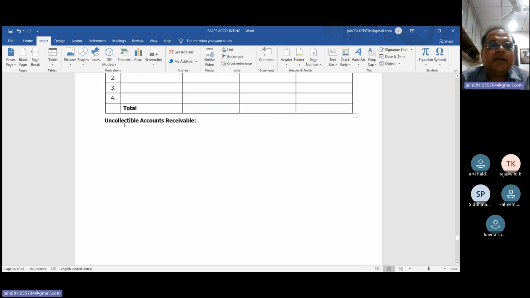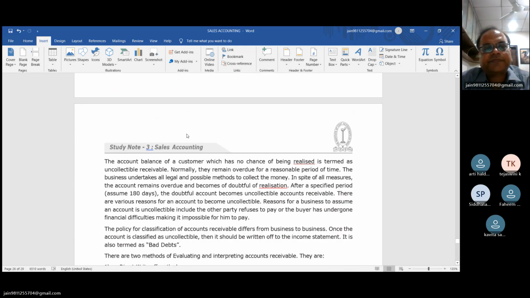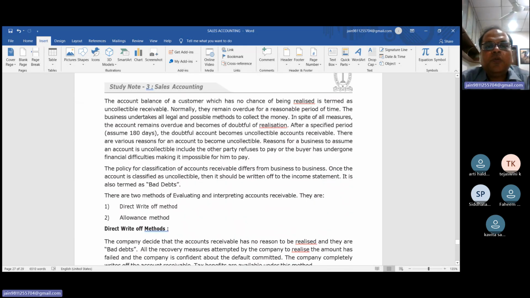Next concept is the uncollectible amount receivable. The account balance of a customer which has no chance of being realized is termed the uncollectible receivable. This is also called bad debts. Suppose there is a very slim chance to realize the amount from the customer; this is called an uncollectible receivable.